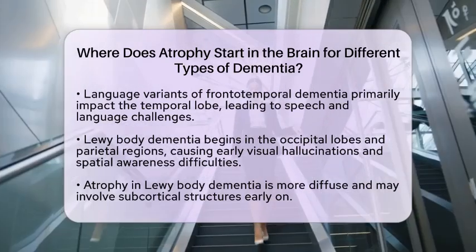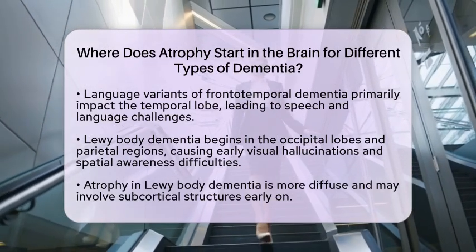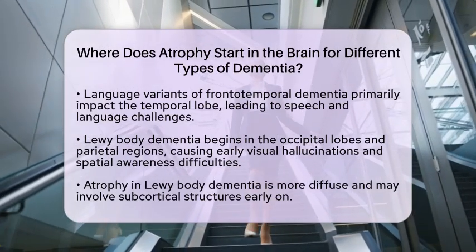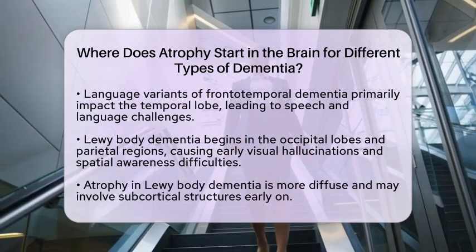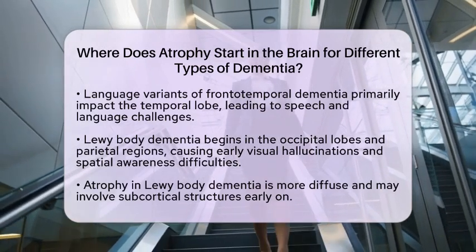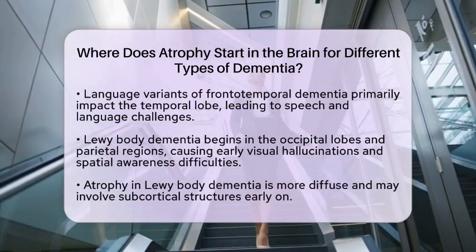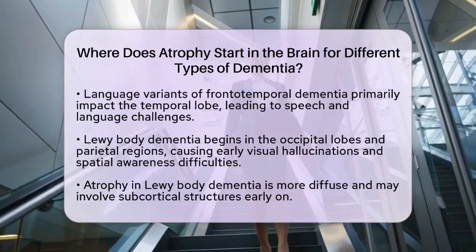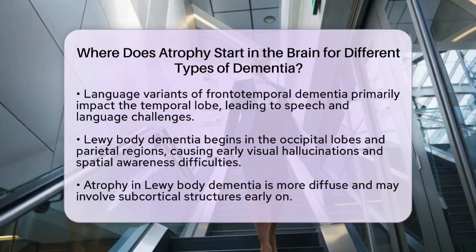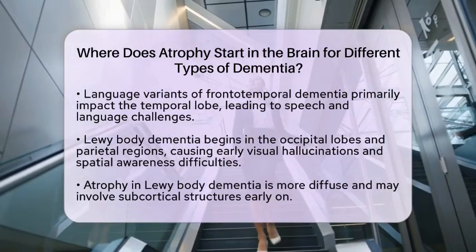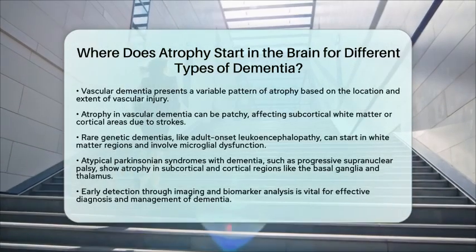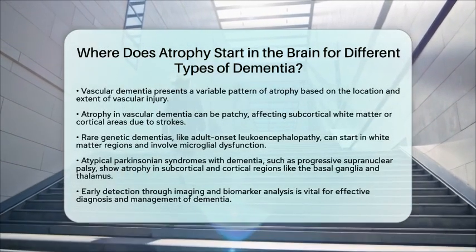In rare genetic dementias, such as adult-onset leukoencephalopathy, atrophy can start in white matter regions. These conditions may involve microglial dysfunction, and recent advances suggest that addressing this dysfunction might stabilize disease progression. Atypical Parkinsonian syndromes with dementia, like progressive supranuclear palsy, show atrophy in specific subcortical and cortical regions. These include the basal ganglia and thalamus, which correlate with unique motor and cognitive symptoms.